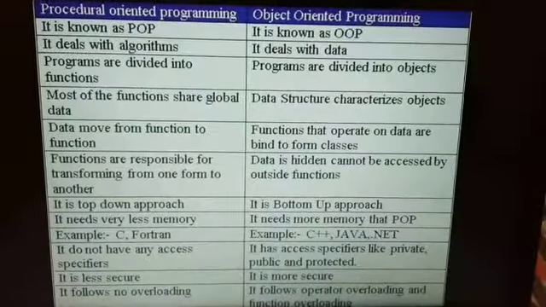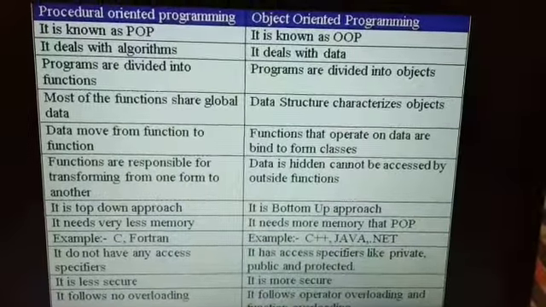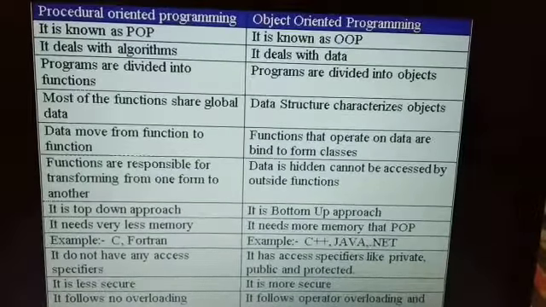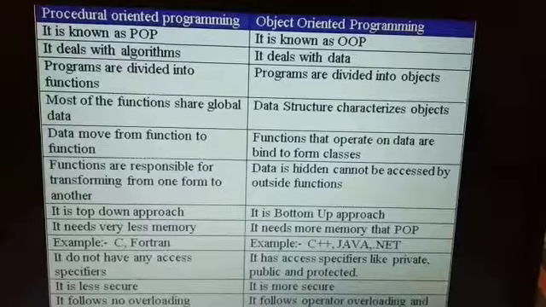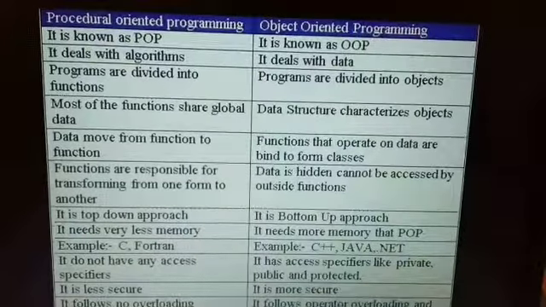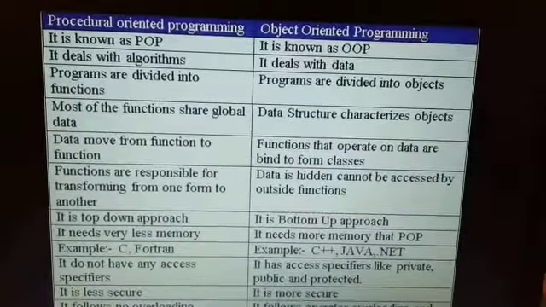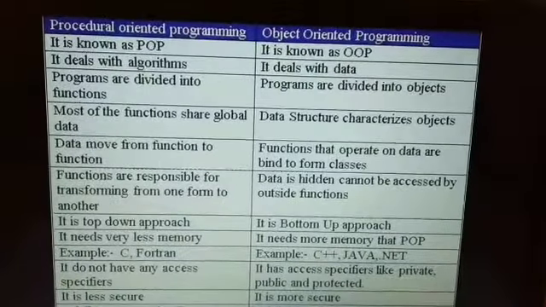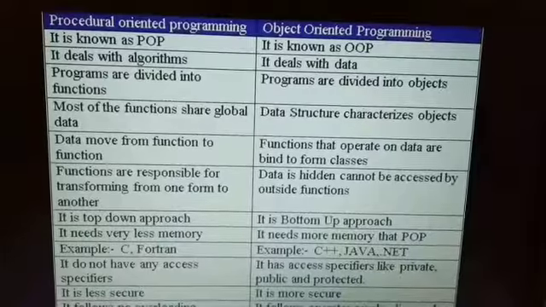POP is based on algorithm. OOP is based on data. POP divides the program into functions and OOP divides the program into objects. In POP, data moves from function to function, but in OOP, functions that operate on data are bound together to form a class.